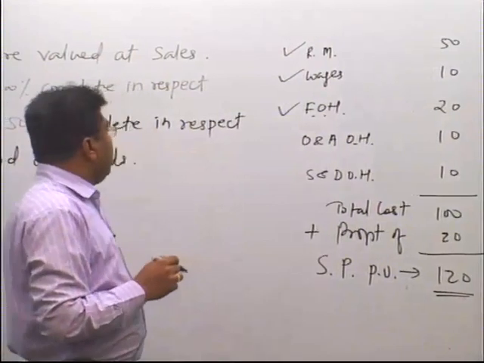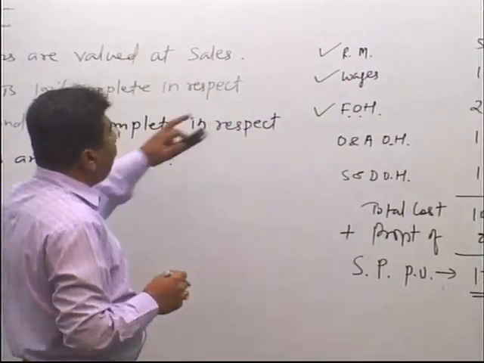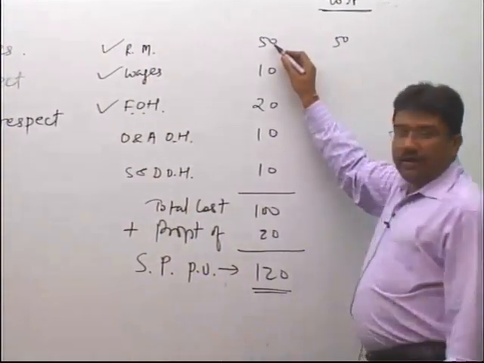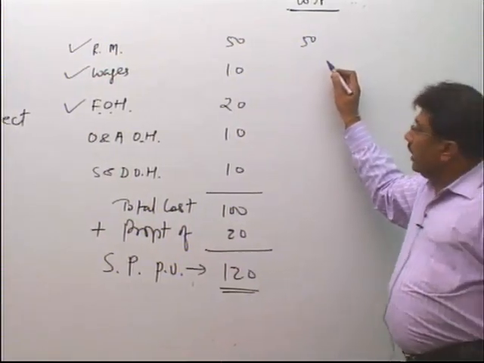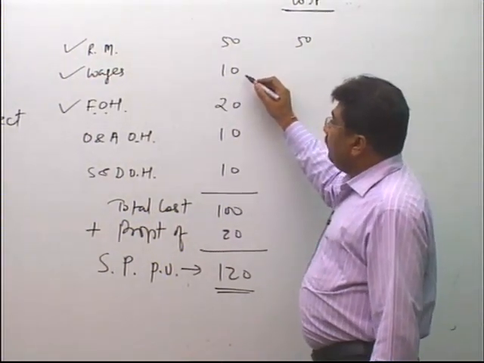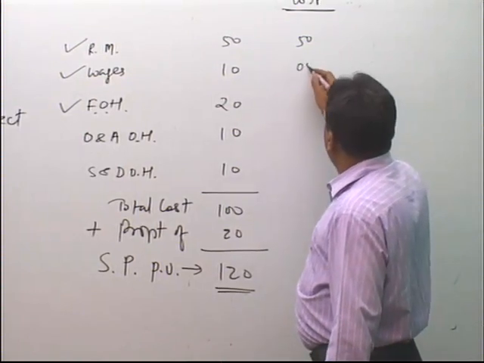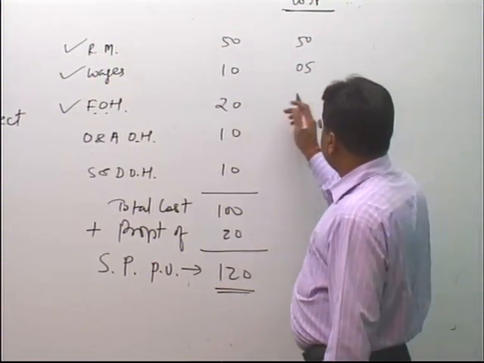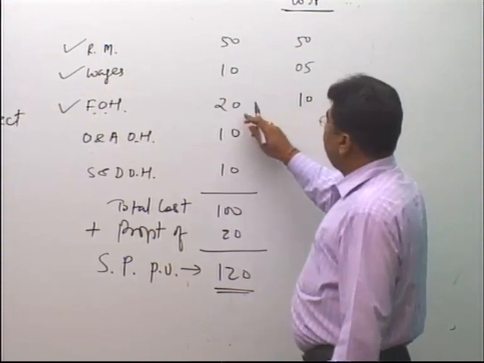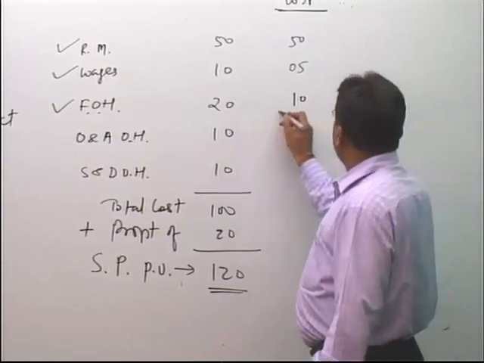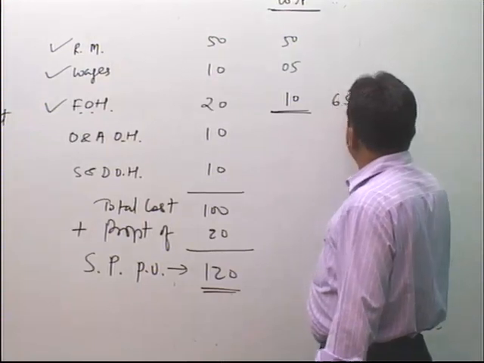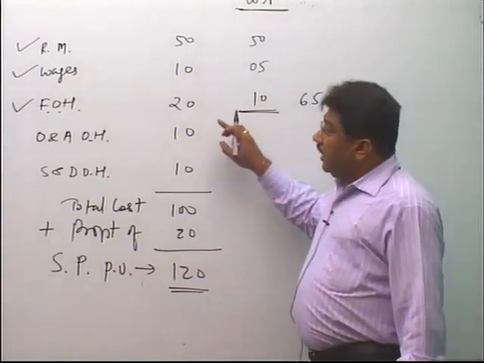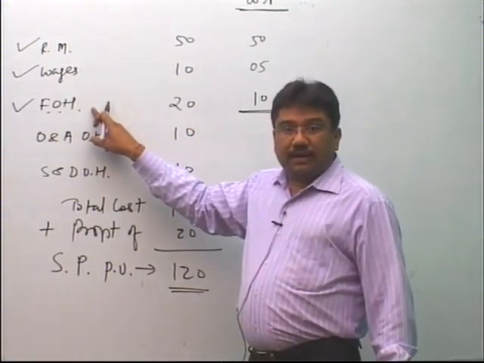Now, if your assumption is that in one WIP raw material will be 100% complete, it means you have to take the full 50. 100% of 50 means 50, and you are assuming that wages are 50% complete, so you have to take 5 rupees out of 10, and in case of factory overhead you have to take 10 rupees, that is 50% of 20. So, the value of 1 unit of WIP will come to 65 rupees. Clear? This is if factory overhead is given to you separately.